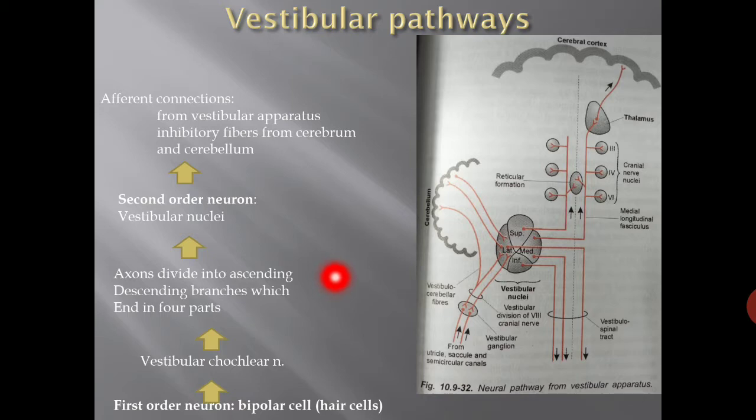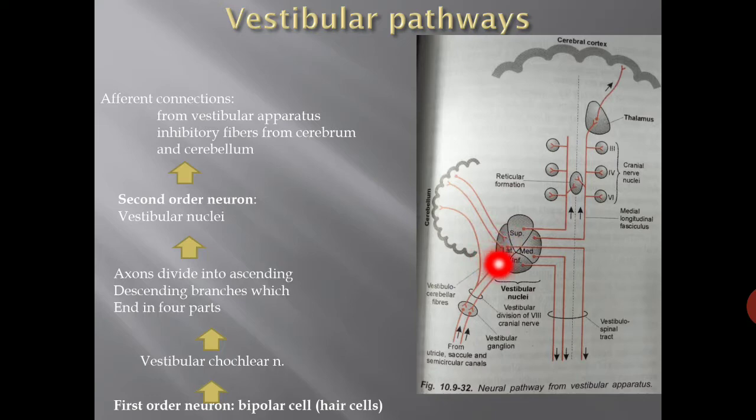In the medulla there are the vestibular nuclei. It enters into the vestibular nuclei, and we have already discussed that there are different vestibular nuclei: superior, lateral, medial and inferior. From here there are connections. For example, the afferent connections receive afferents from the cerebellum and the cerebral cortex.